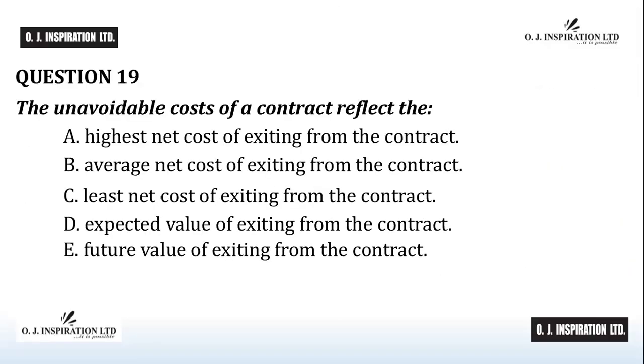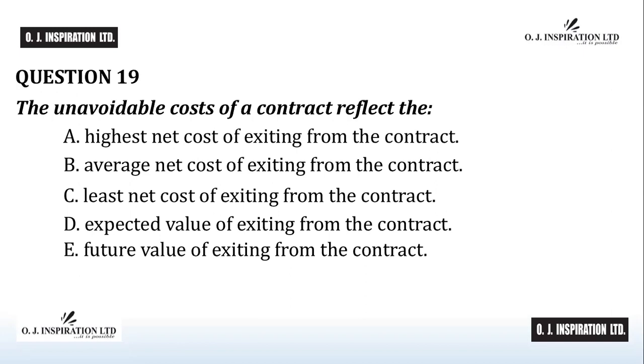Question number 19. The unavoidable cost of a contract reflects the A, highest net cost of exiting from the contract. B, average net cost of exiting from the contract. C, least net cost of exiting from the contract. D, expected value of exiting from the contract.